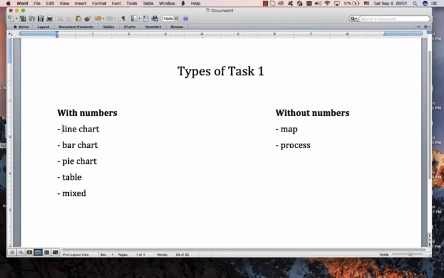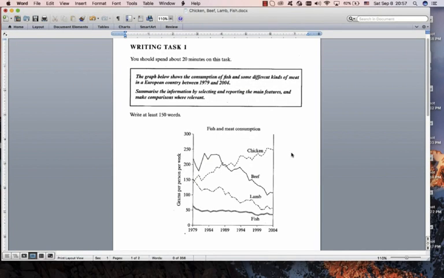So today we're going to start with line charts. We're going to do a lot of work with line charts, not only in this video but in many other videos, because we can learn some skills that we will use in the other charts. Great. Right, today we're going to be writing this essay. It's a nice line chart, 4 lines, about consumption of fish and meat, beef, chicken.